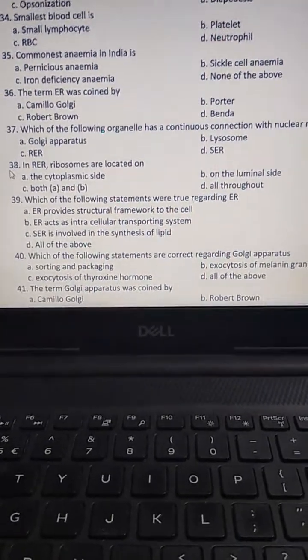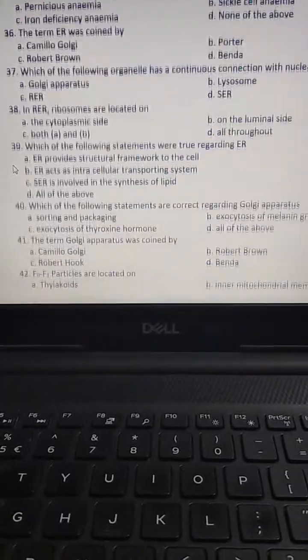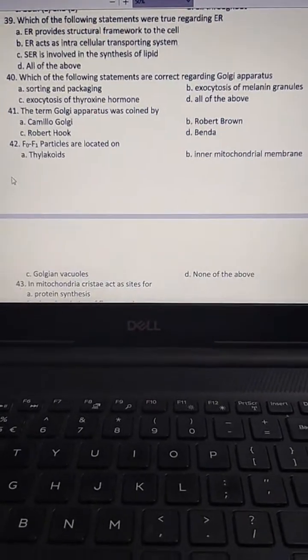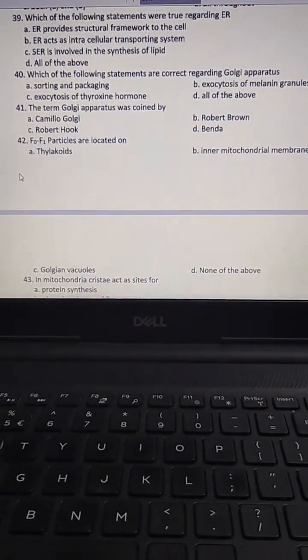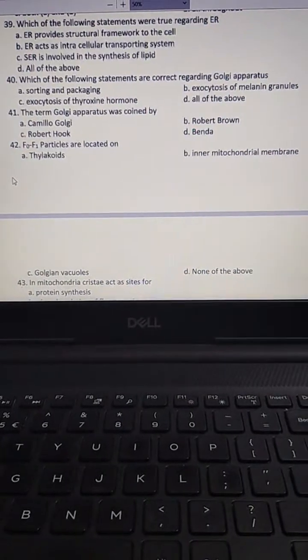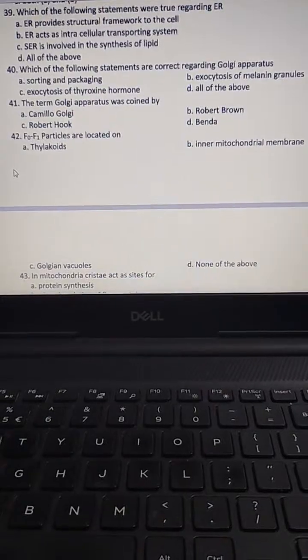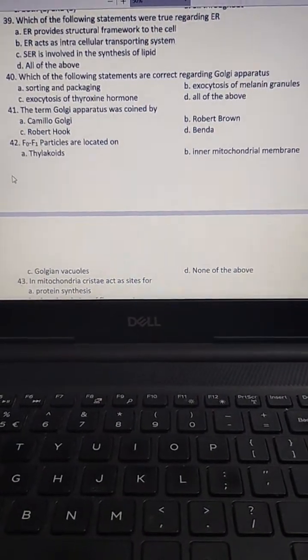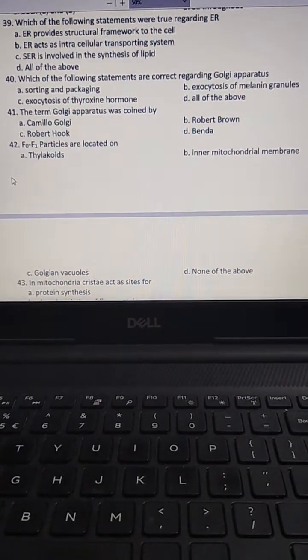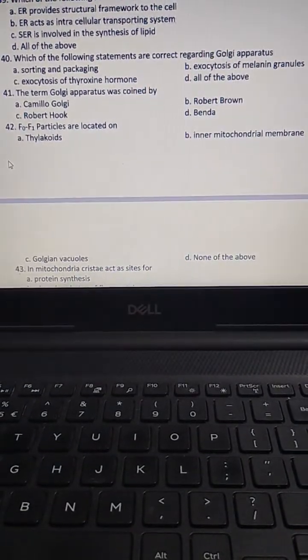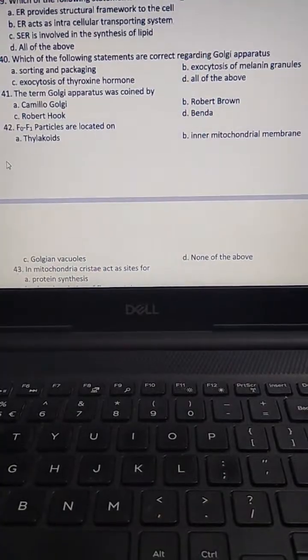The next question. Which of the following statements are correct regarding Golgi apparatus? Sorting and packing, exocytosis of melanin granules, exocytosis of thyroxine hormone, all of the above.